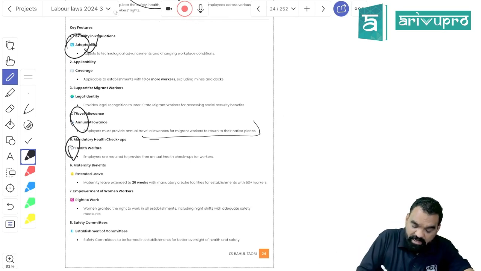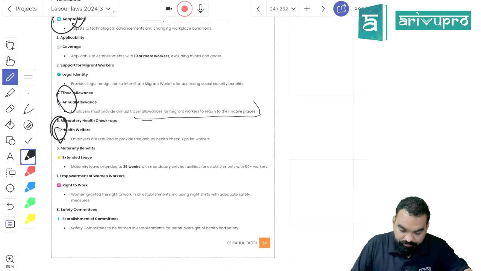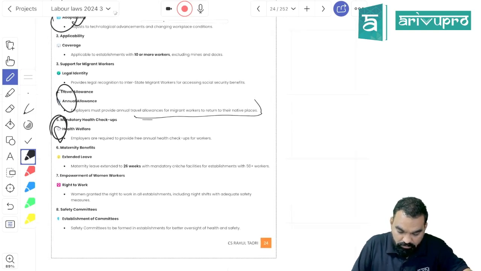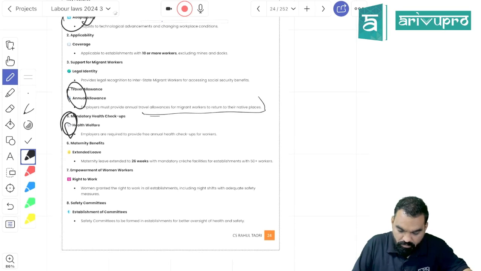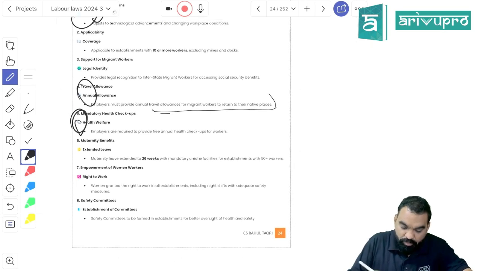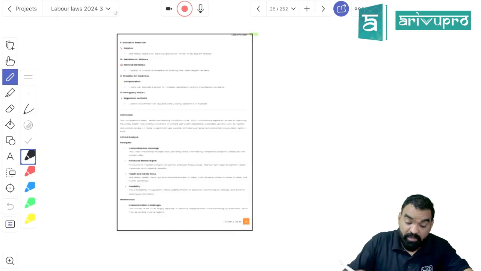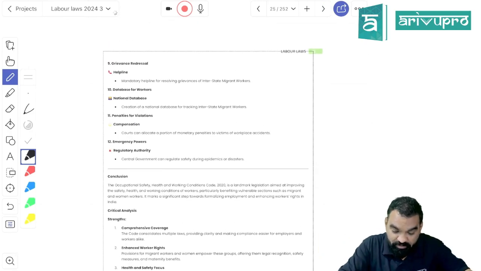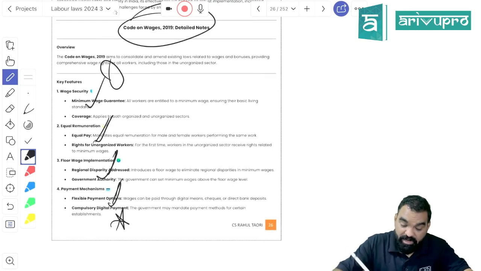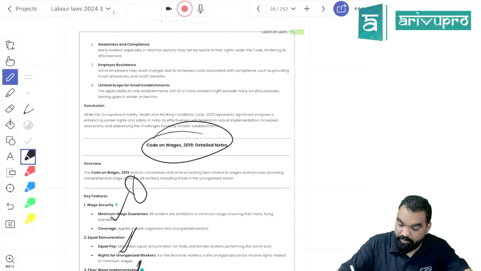A free annual health checkup has become mandatory. Women can be provided with night working, and their safety would be the responsibility of the employer. A central national helpline for migrant workers will be provided.